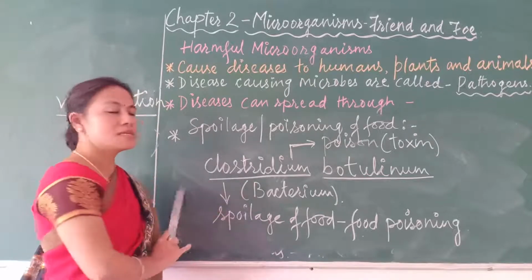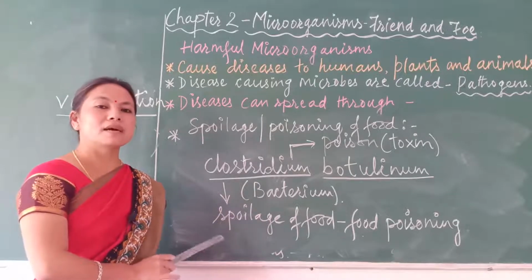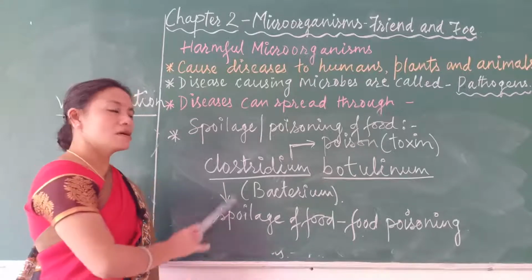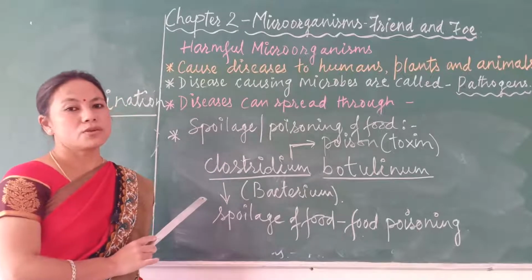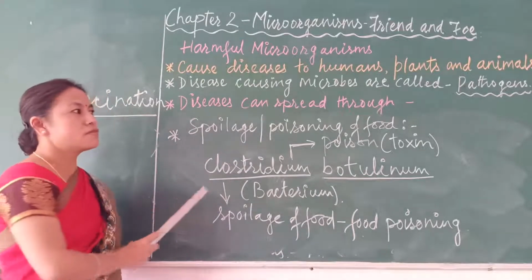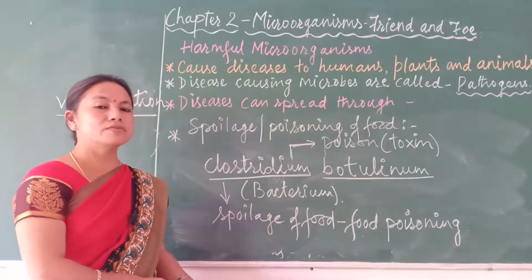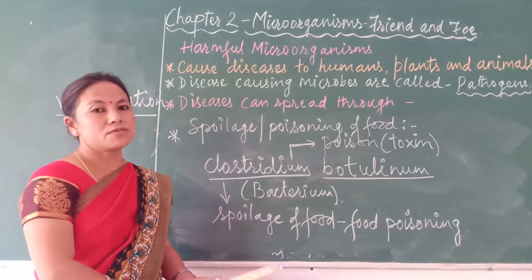For example, citrus canker, mosaic, different types of plant diseases are caused by microorganisms. Besides causing diseases to plants, humans and animals, they also bring about the spoilage of our food. They poison our food by producing a toxic substance, and that causes food poisoning.